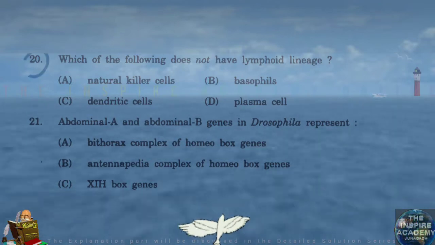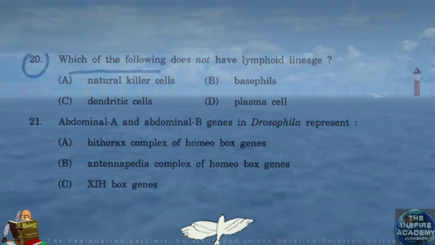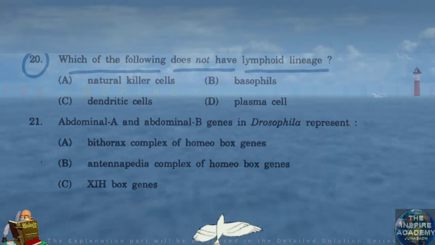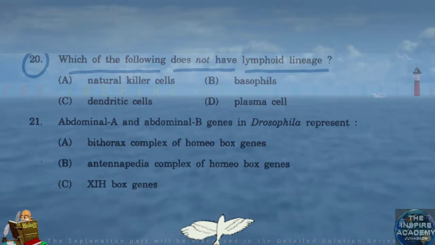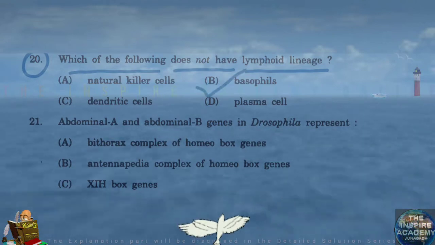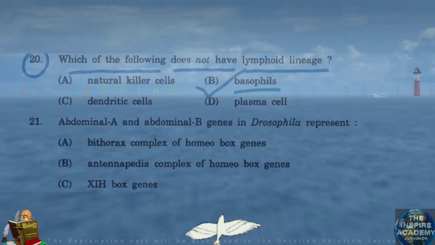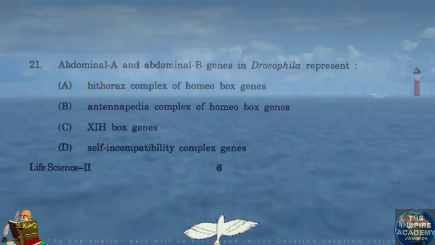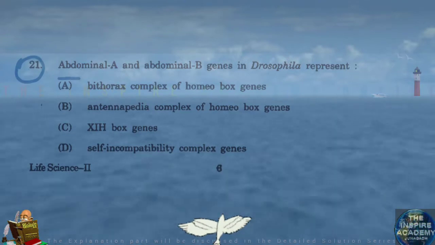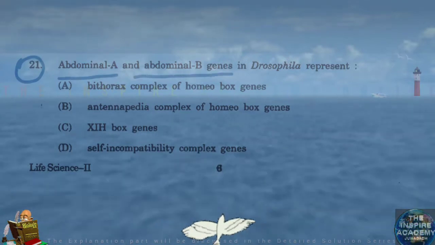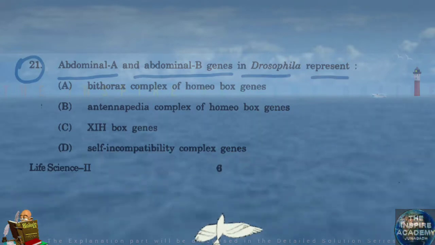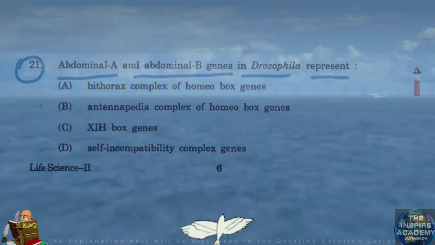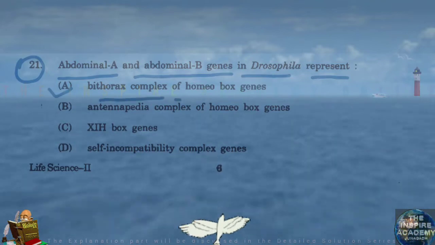Question number 20. Which of the following does not have lymphoid lineage? It is basophils. Question number 21. Abdominal A and abdominal B genes in Drosophila represent bithorax complex of homeobox genes.